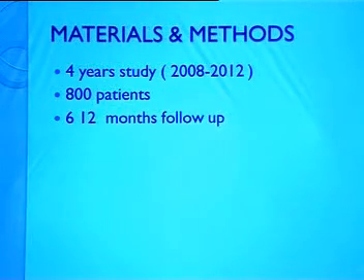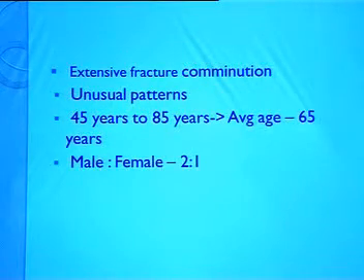And the methods and materials which we use, it's a 4-year study from 2008 to 2012, and it involves 800 patients, and these patients were selected based on 2 things. They should have a highly unstable intertrochanteric comminuted fracture, and second thing is they should have a minimum follow-up of 6 months to 1 year. So it's an average age of 65 years, and male to female ratio is 2:1.